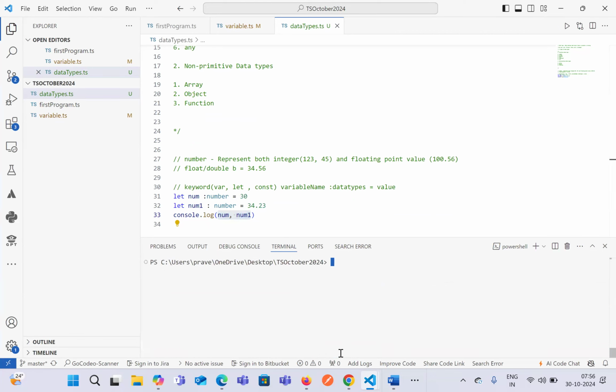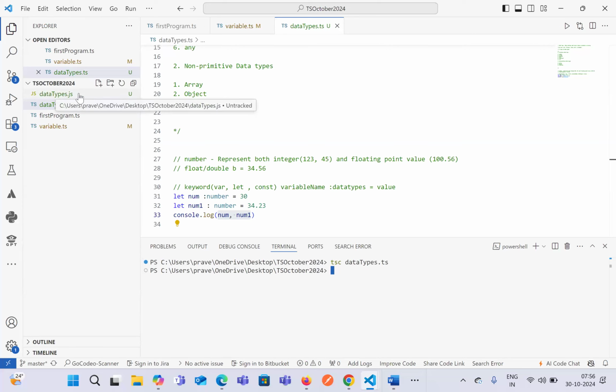So first, I'll convert this into a JavaScript file here, to just show you the difference between JavaScript and TypeScript. I'll compile the file into JavaScript. It will compile our file into a .js extension, and then we can run it with node datatypes.js. This is one way where we run our code, which you can see here, which is 30 and 34.23.